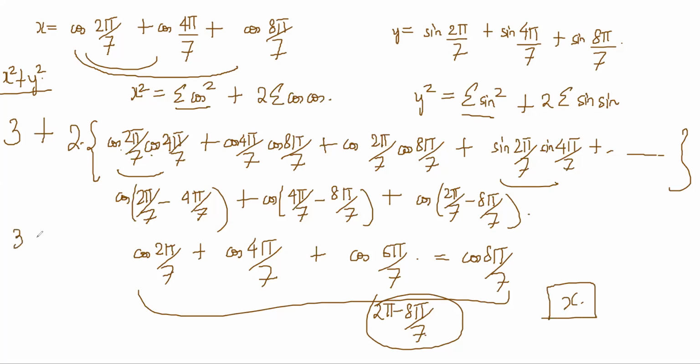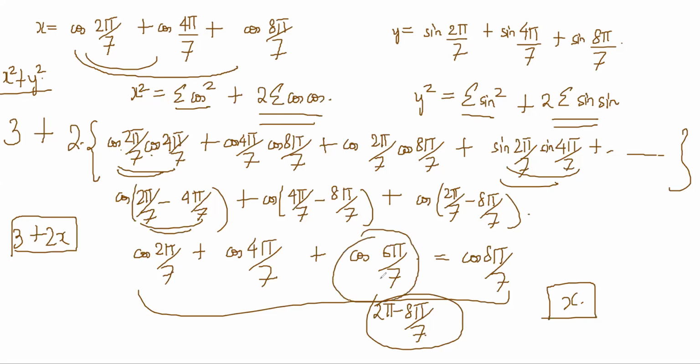So this becomes equal to x, giving 3 plus 2x. You understand what has happened? You have just squared it. Notice that 3 will come, and after that you are doing the sum of the cos and the sum of the sine using simple identities. Cos 6 pi by 7 is the same as cos 8 pi by 7 because 14 pi by 7 minus 6 pi by 7 is 8 pi by 7.